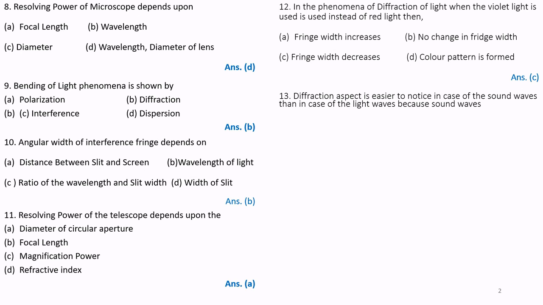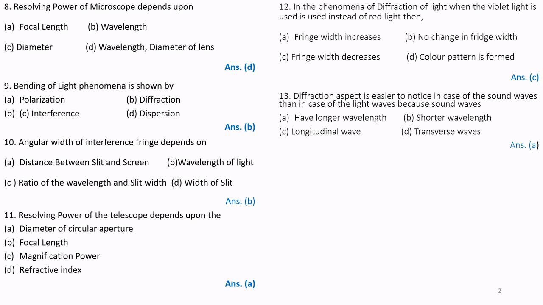Next question. Diffraction aspect is easier to notice in the case of sound waves than in the case of light waves because sound waves: A, have longer wavelength; B, shorter wavelength; C, longitudinal wave; and D, transverse. Answer is A. Sound waves have the longer wavelength.